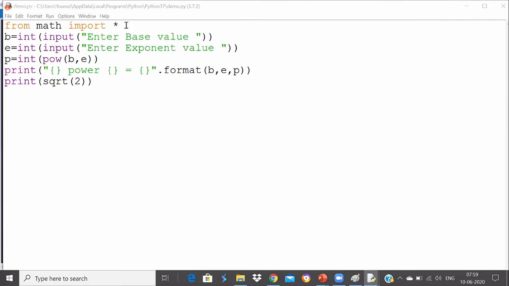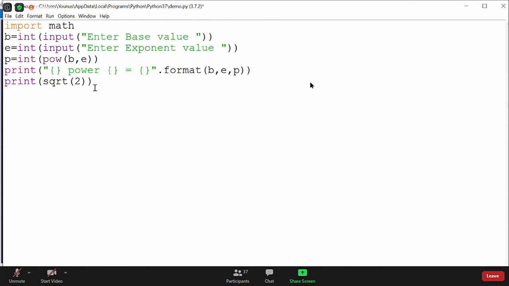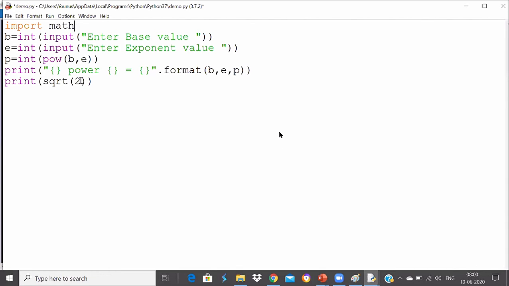Like in this case, if I replace this with import math now, don't you think we will get an error?